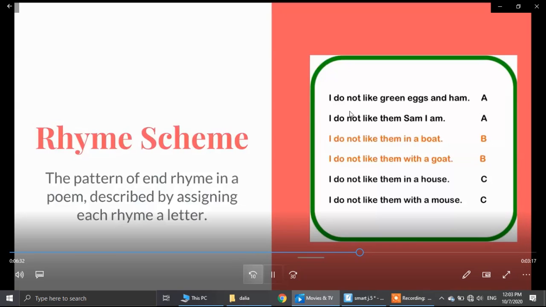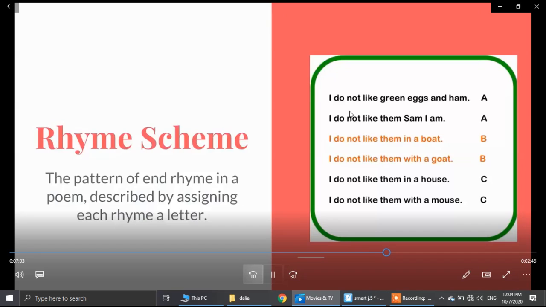Next line ends with the word boat. Well, boat doesn't rhyme with ham or am, so it needs a new letter, and we give it the next letter. We give it a B. Move on to the next line, last word, goat. Let's look above goat to see what word it rhymes with, if any. Well, goat rhymes with boat, and we gave boat a B, so we're going to give that line a B too.